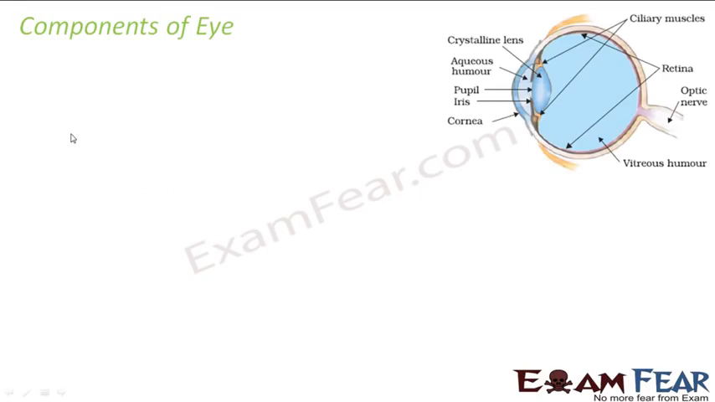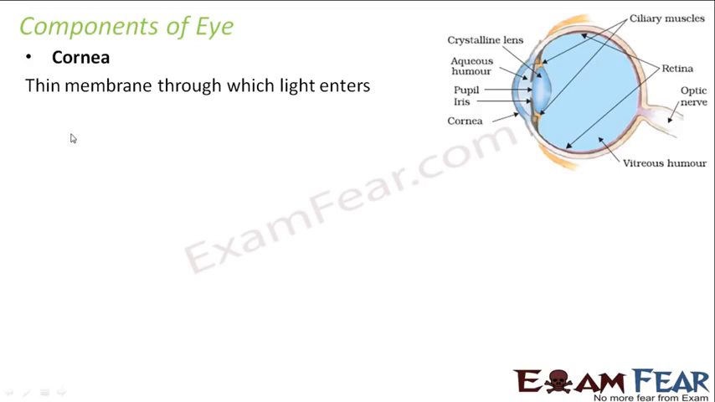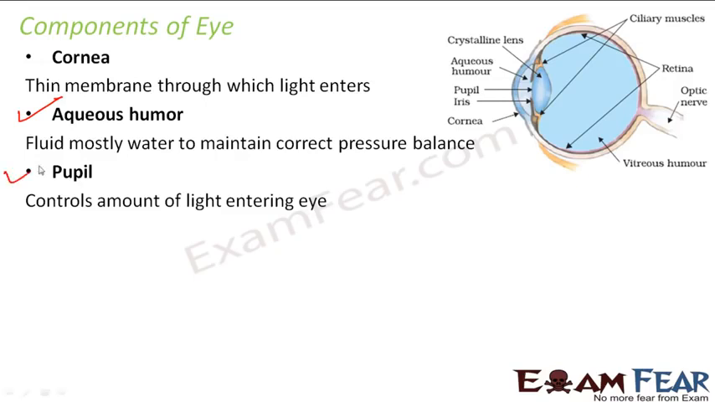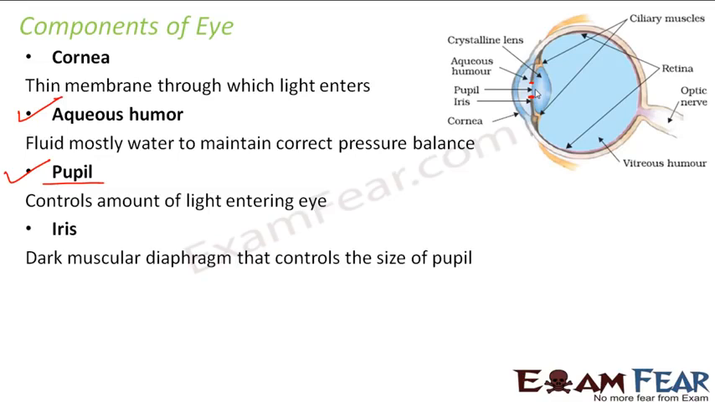So let's get started with the components of the eye. We will quickly discuss all the different parts of the eye and their functions. The first one is the cornea, which is the outermost thin membrane through which light enters into the eye. Next is the aqueous humor. The name itself tells aqueous. Aqua means water. So it is a fluid which is mostly water, and its purpose is to maintain the correct pressure balance in the eye. Next is the pupil, which is an important one. If you look at the structure of the eye, here you have this opening. This opening is called the pupil, because this is the opening through which the light enters inside our eye.